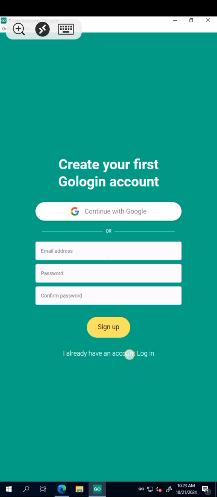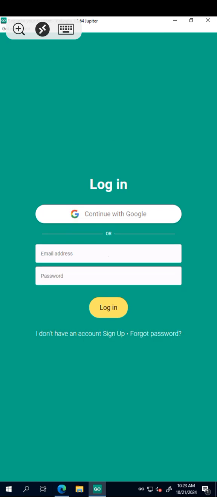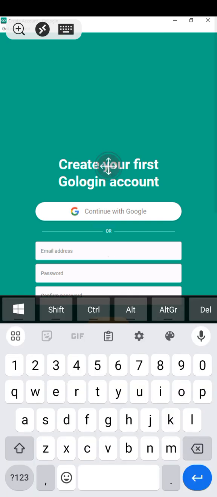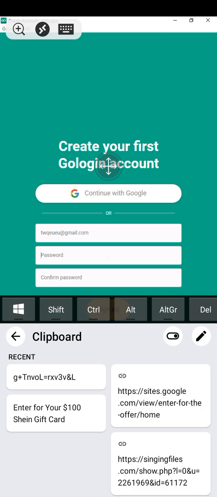If I put any of my details now, it is not going to work because there's no recaptcha at all. So let's test it out, just for you to see. If I put any details now without recaptcha, it is going to give me a wrong thing.